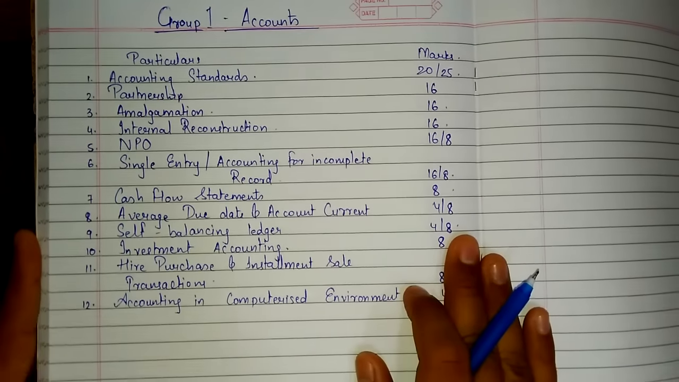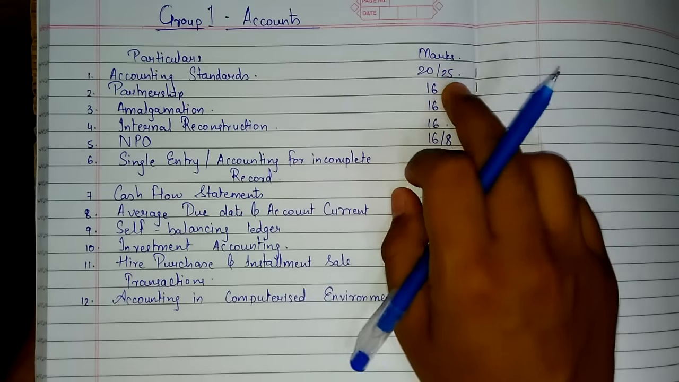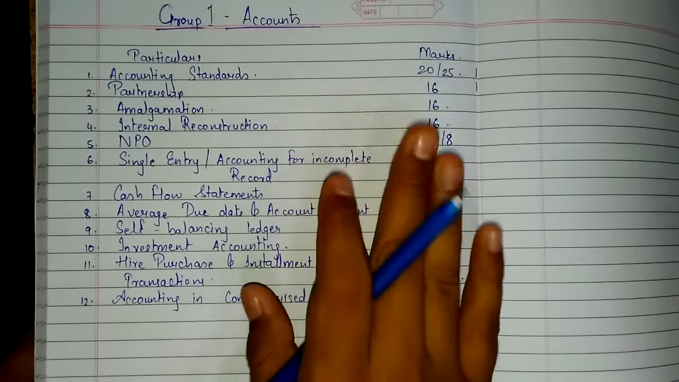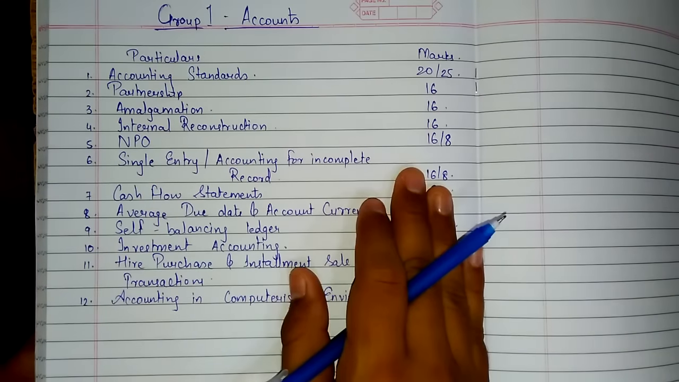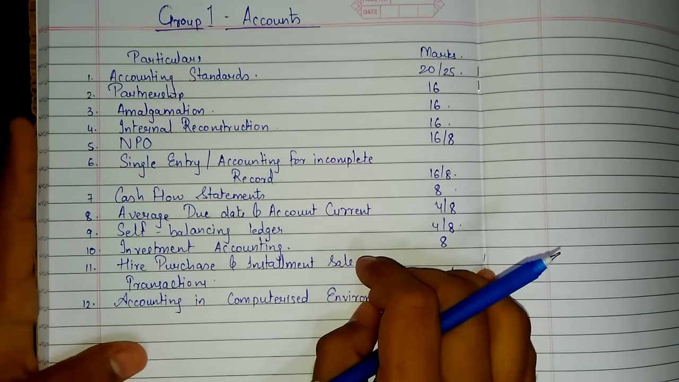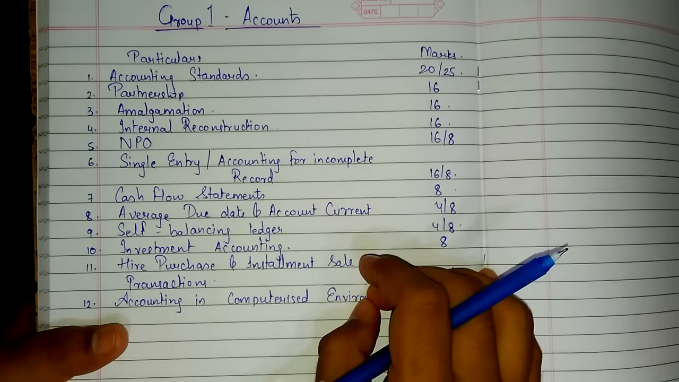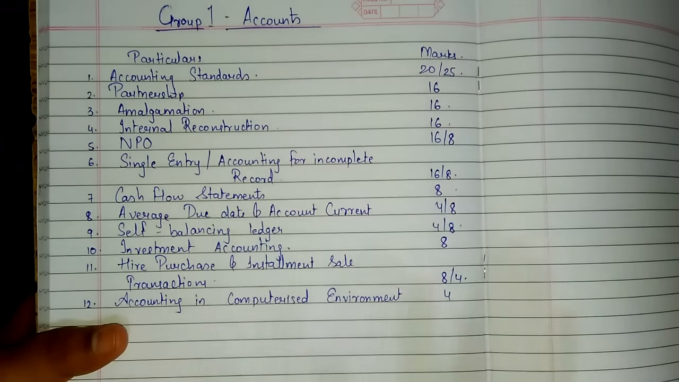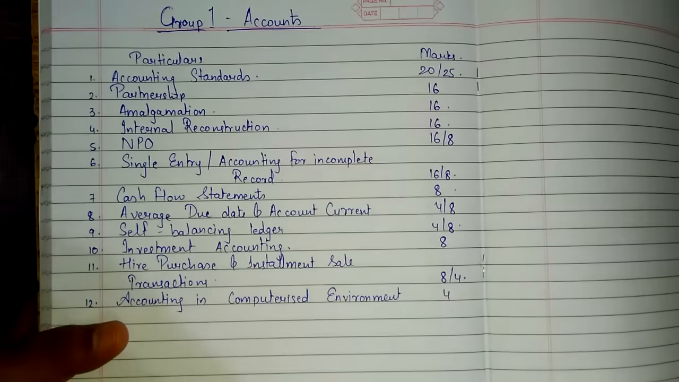So the first chapter that we're going to start is accounting standard, which comes to 20 to 25 marks. The very first question, question number 1, which is a compulsory question, accounting standards, all the 4 questions come from accounting standard, that is 5 marks each, 20 marks. First question only it is, and it is a very simple chapter.